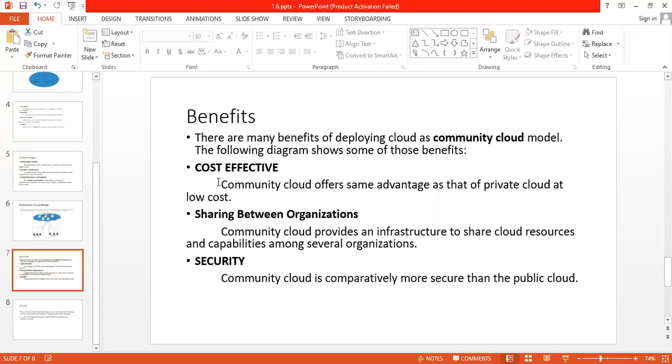But we cannot say that it is more secure than private cloud, because private has its own advantages. Along with that, it is flexible and scalable also. The community cloud is flexible and scalable because of compatibility with every user, and it allows the users to modify the documents as per their needs and requirements.